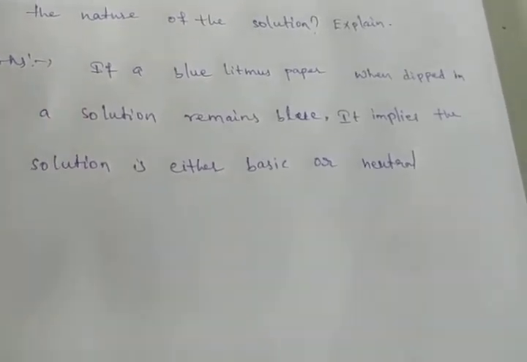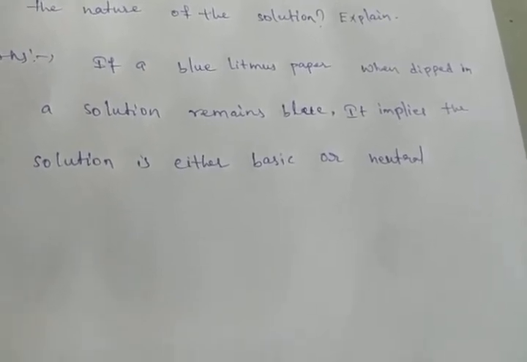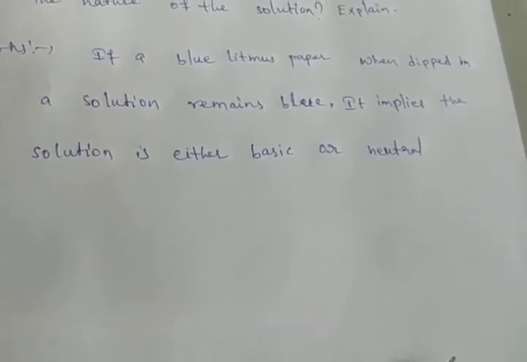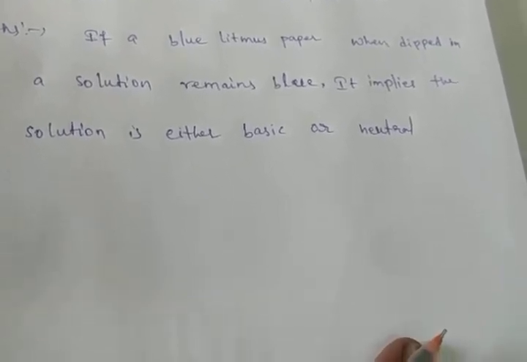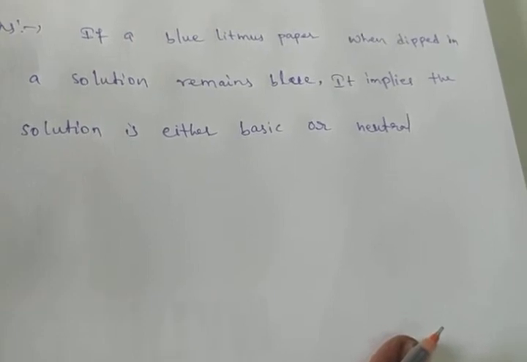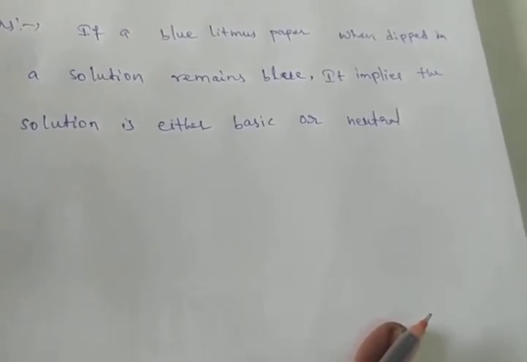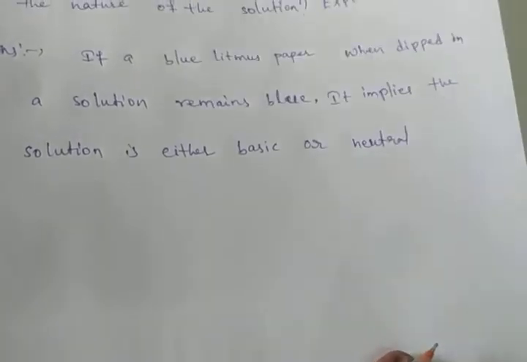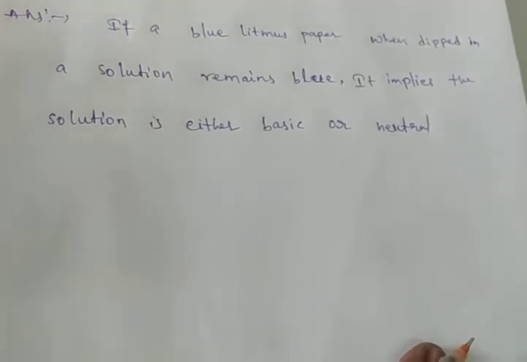Once you read all the statements carefully, observe the fourth statement. What is the fourth statement? Change of color in an acid and base depends on the type of the indicator. Yes, the change of color depends on the type of the indicator.